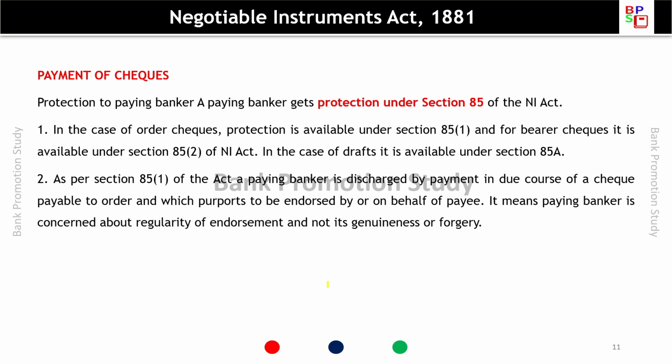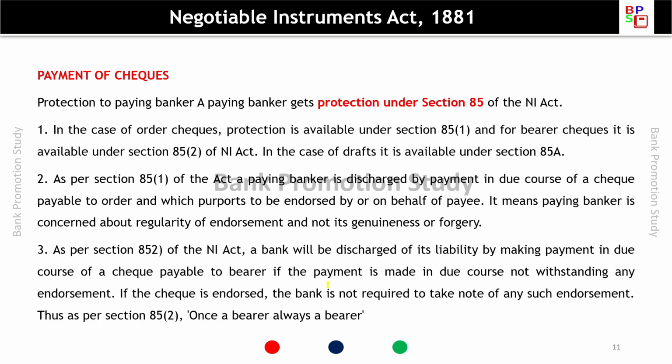As per section 85(1) of the Act, a paying banker is discharged by payment in due course of a check payable to order and which purports to be endorsed by or on behalf of the payee. It means the paying banker is concerned about the regularity of the endorsement and not its genuineness or forgery.